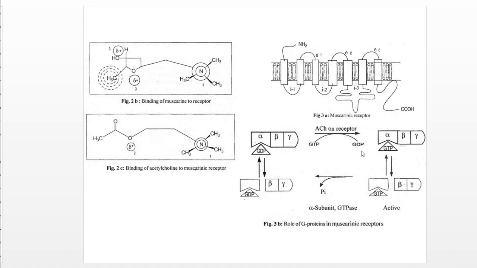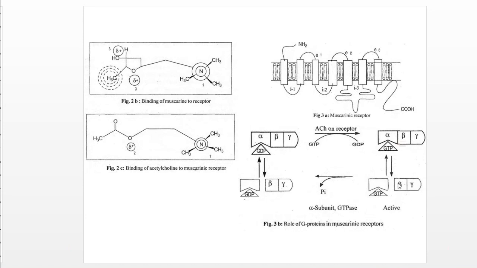Now GTP gets bound. The alpha subunit plus GTP complex dissociates from the beta and gamma, and both the alpha GTP complex and the beta gamma subunit interact with the membrane bound effector.